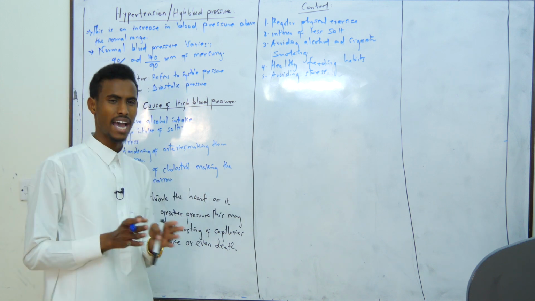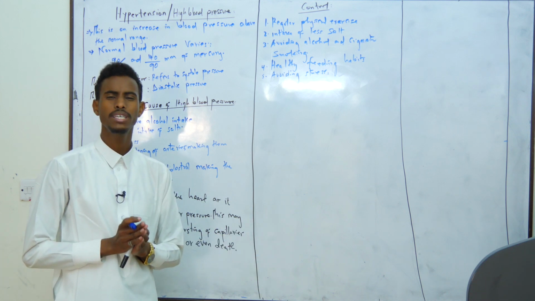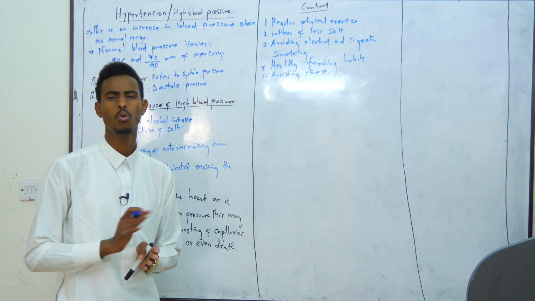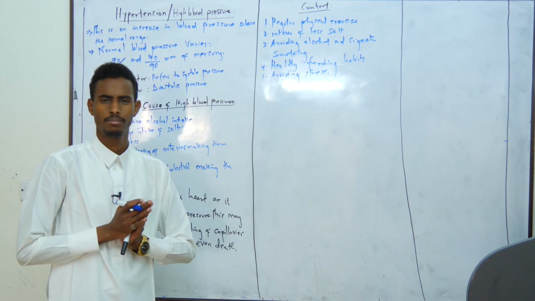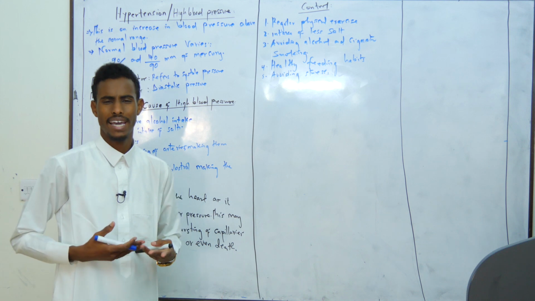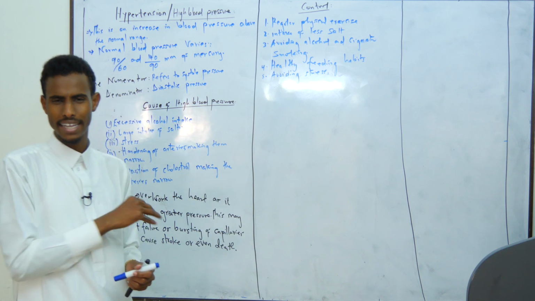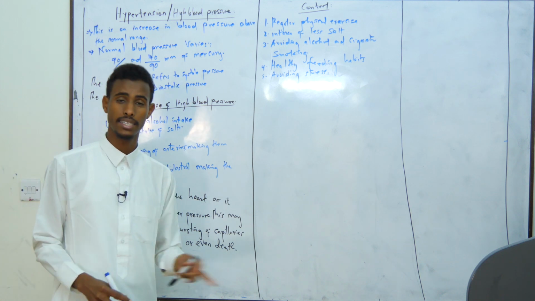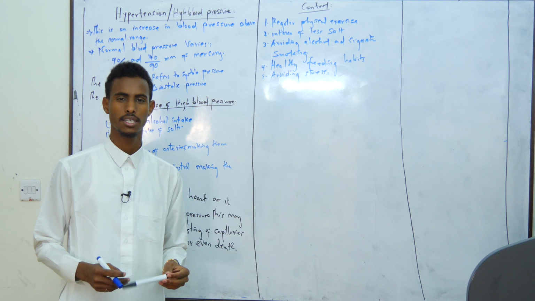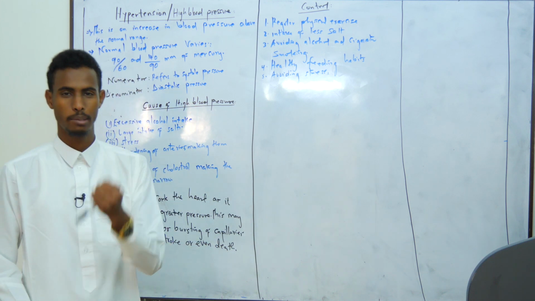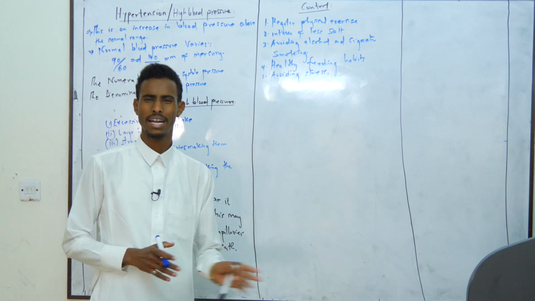Now, when the arteries are hardened by deposition of cholesterol, that means the blood will be under high pressure. The blood will not be flowing smoothly because now the vessels are narrower. Now, the heart will be pumping blood at a high pressure. In that sense, the heart gets overworked. And once the heart gets overworked, class, the arteries and the capillaries may burst. And once they burst, and if those arteries pass through the brain, they may cause stroke, or even death. Under such instances, they can also cause paralysis at some point.